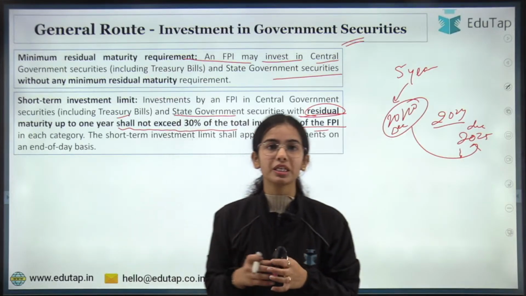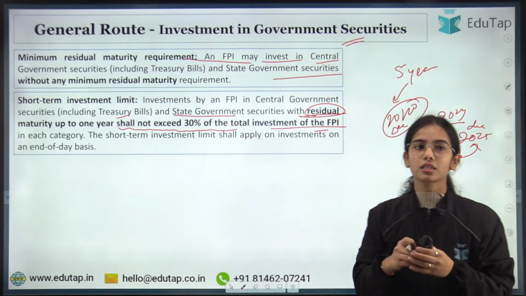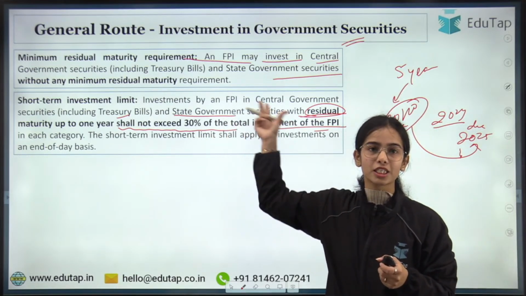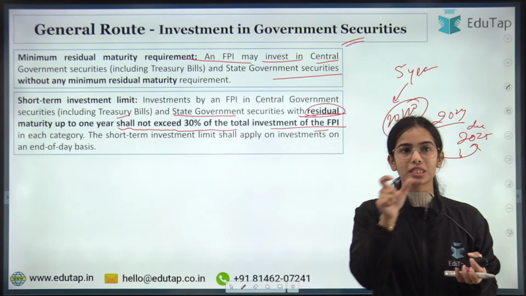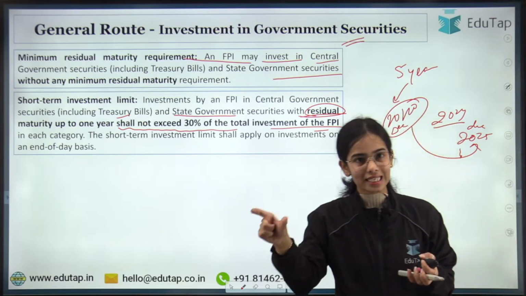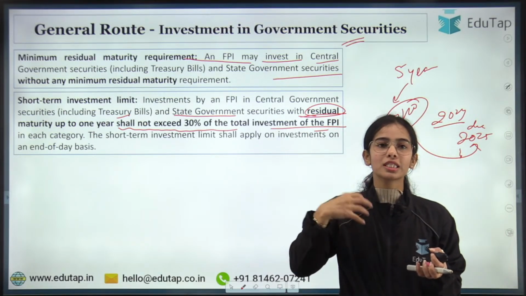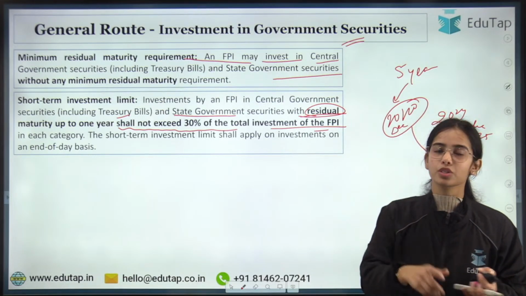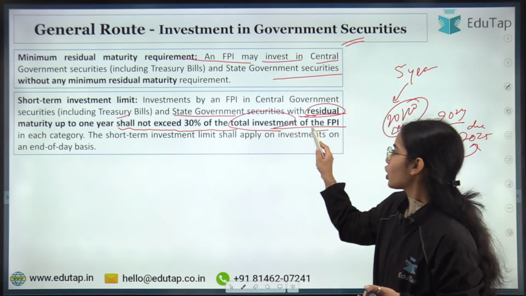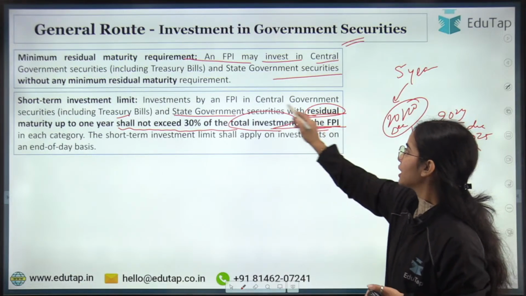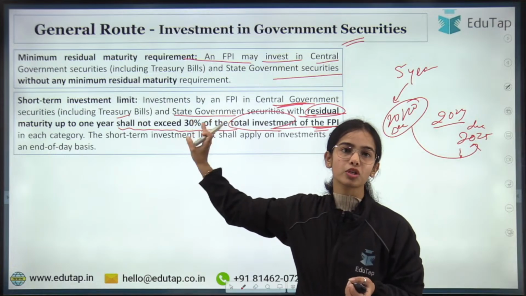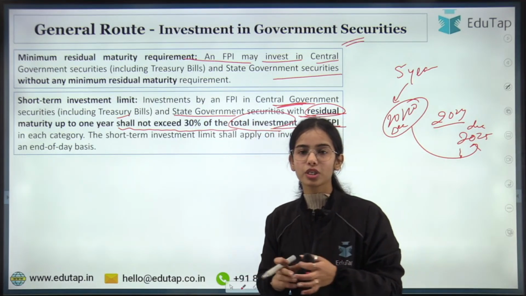Short term investment is the investment that has residual maturity up to 1 year. So if the residual maturity is up to 1 year for the central government security or the state government security, you can do this short term investment only up to 30% of the total investment of the FPI in each category. That is, 30% is the limit for central government securities, and 30% is the limit for state government securities. Any confusion here?